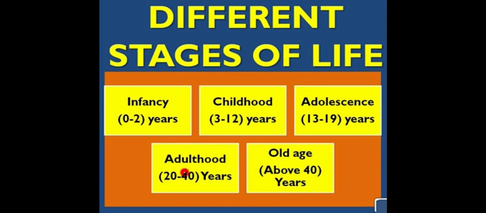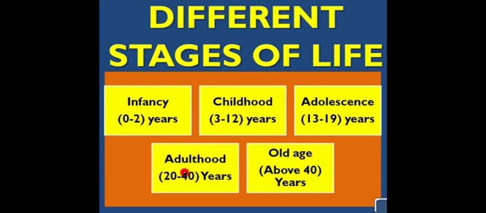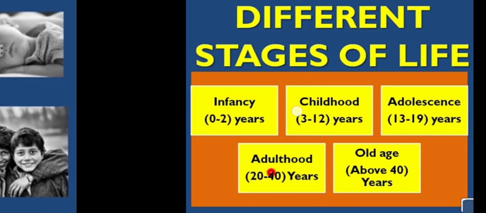If we say the spelling of 13, there teen comes, right? So 13 till 19, the teenage age, is the adolescence age. Then comes adulthood. Adulthood is 20 to 40 years, and then comes old age, that is above 40 years.